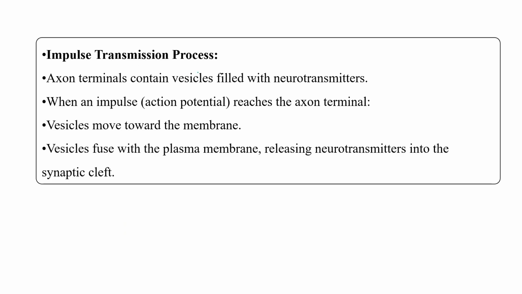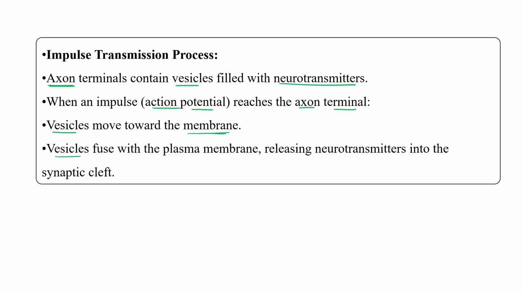So the impulse transmission process: these are points we have already discussed, but I'll read it out very quickly. The axon terminal contains vesicles filled with neurotransmitter, as you can see in the picture. When an impulse, known as action potential, reaches the axon terminal, vesicles move towards the membrane.